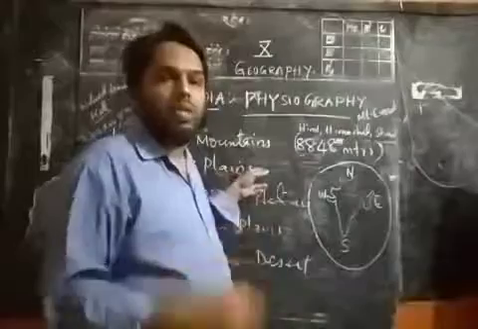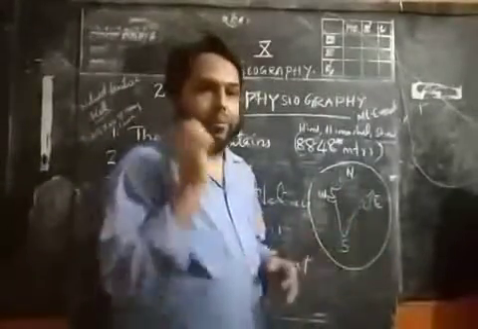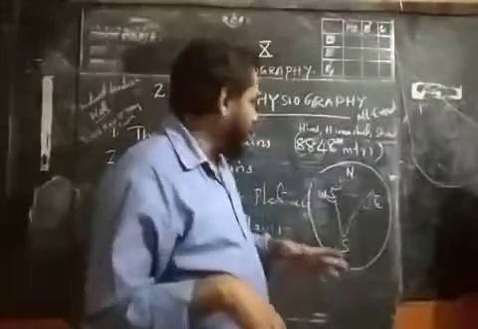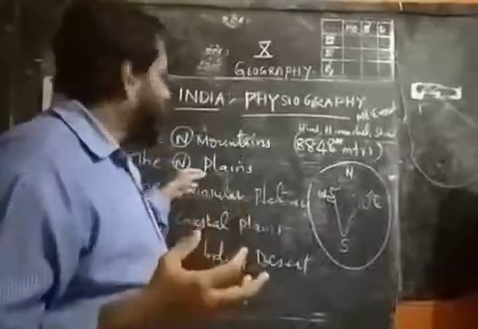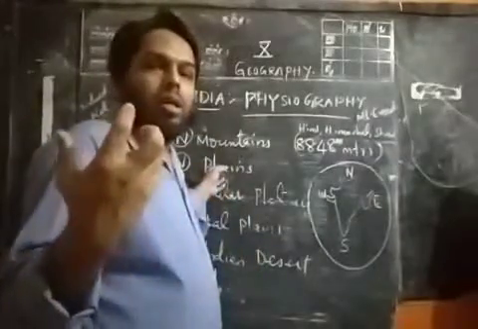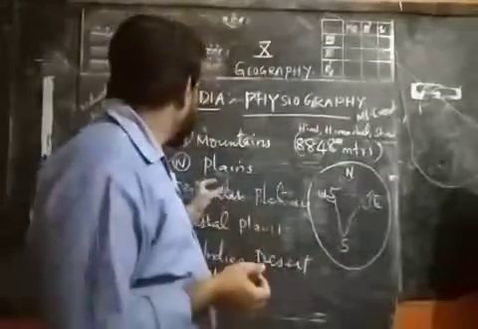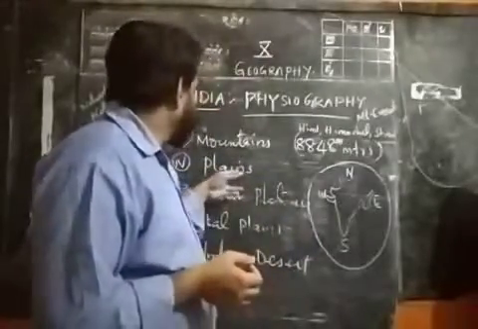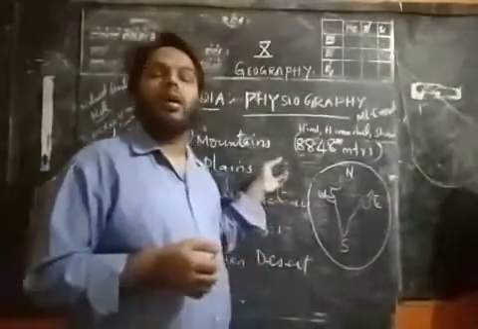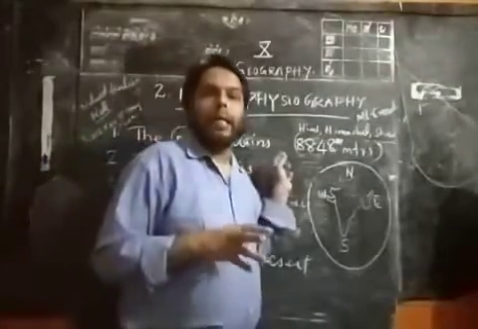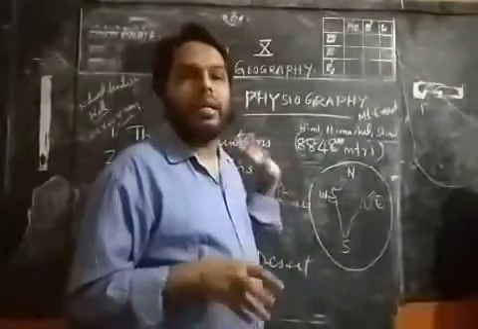Like this, many rivers, and again these rivers have their own tributaries. Okay, divisions of many rivers are there from the main rivers. Okay, Brahmaputra, Ganga, Yamuna, Satluj. These are the rivers originating from the northern mountains. Okay, and these northern plains are very fertile, and India's majority crops are being produced in this region.